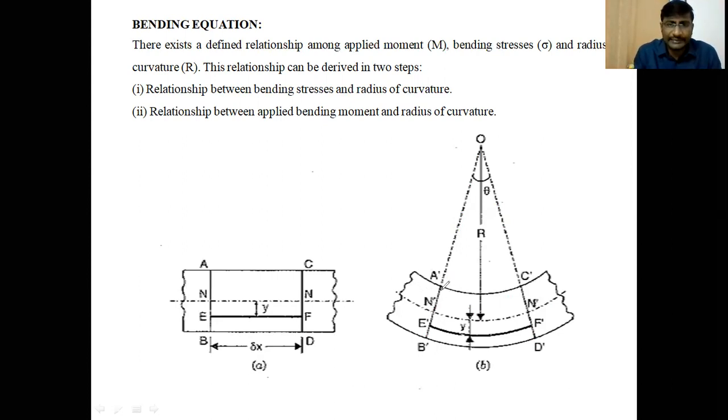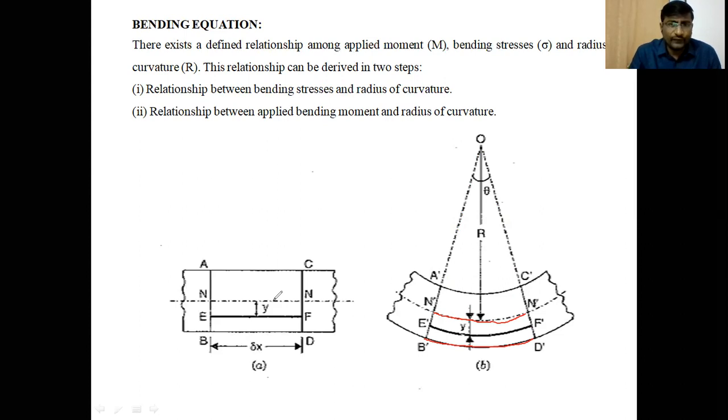So the maximum decrease in length is in the layer A dash, C dash. The maximum increase in length is in the layer B dash, D dash, because these are extreme fibers, extreme layers from the neutral layer. So NN is the initial neutral layer points, and N dash is the neutral layer points after bending. As already explained, the neutral layer means the layer on which there is no force acting, no stresses induced in the layer.